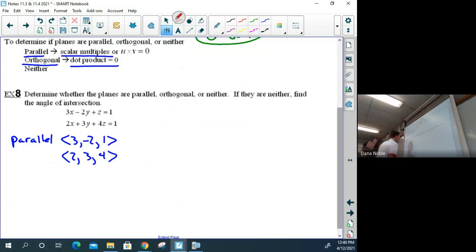You can look at them as well as I can. 3 goes to 2, but -2 goes to 3. There's no one number that multiplies by any one of those. So this one is not scalar multiples. So not multiples, so not parallel.